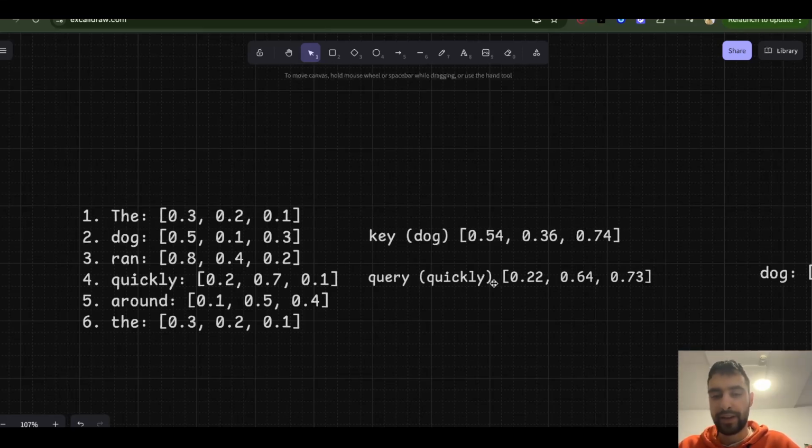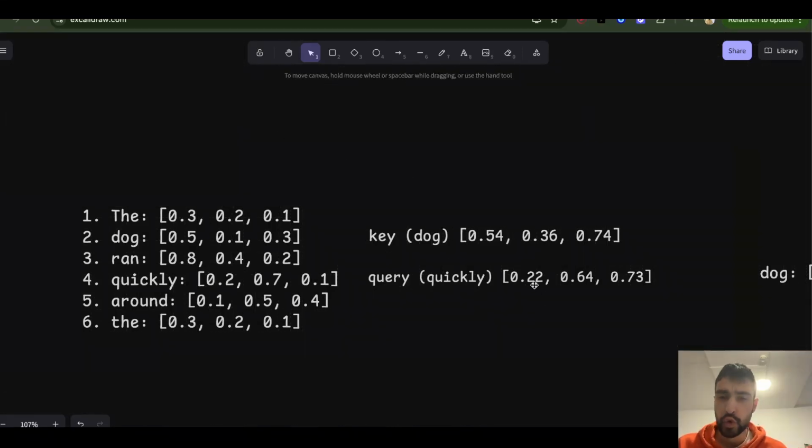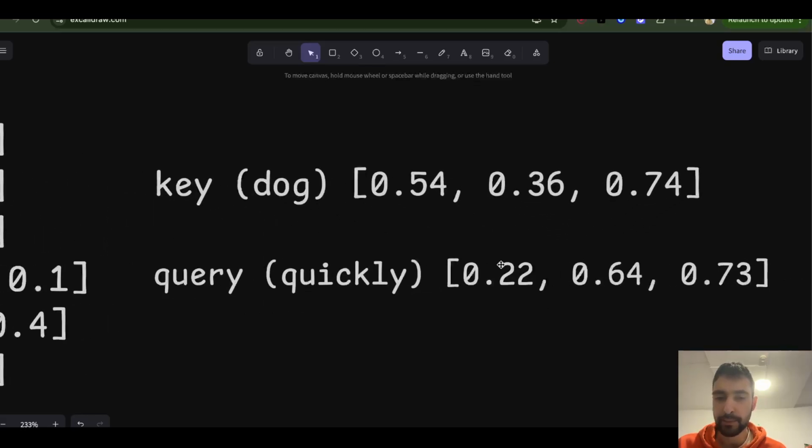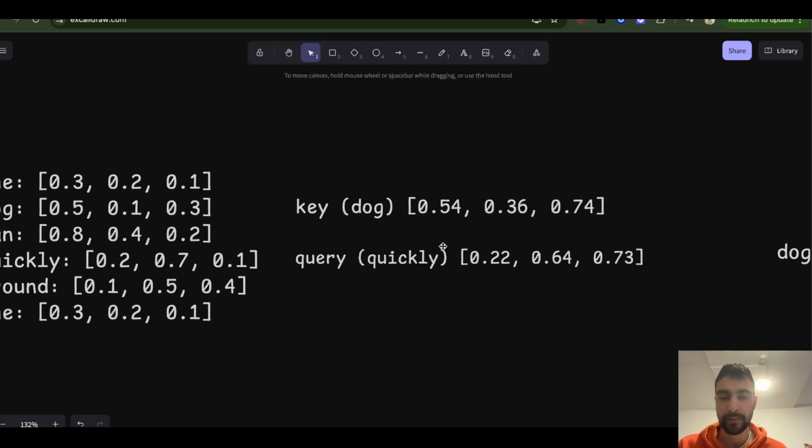So when this query goes against this cat key, the cat key will be modified because of the position, such that the query will get a really low dot product with it, mainly because it's so far away. When we add position, we just modify these numbers directly, and then the dot product will give appropriate results.